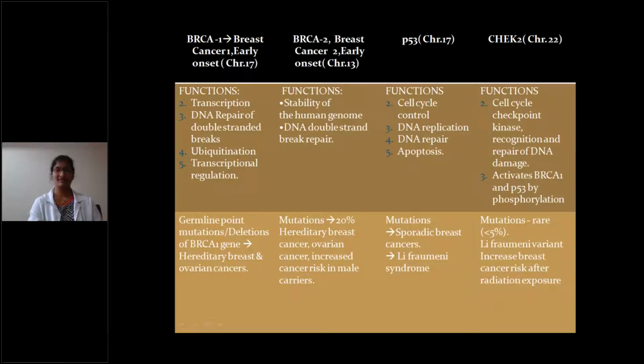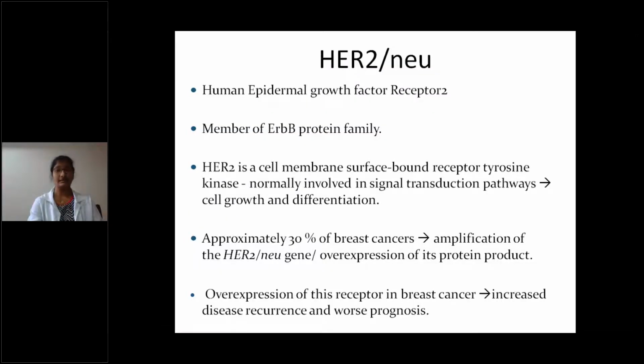Okay, these are the genetic mutations, genes. And the other one is HER2/neu. Okay, HER2/neu, that is human epidermal growth factor receptor 2. It is a member of the ERBB protein family. HER2 is a cell membrane surface bound receptor tyrosine kinase normally involved in signal transduction pathways which lead to cell